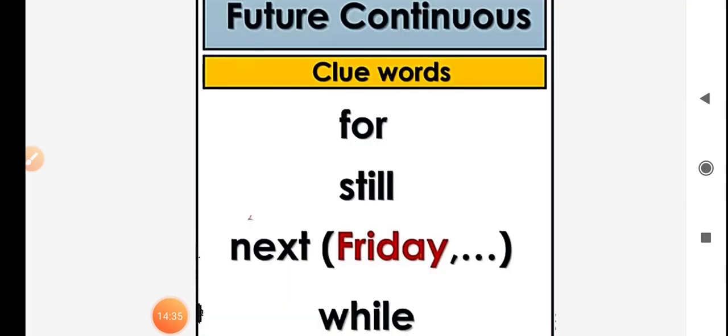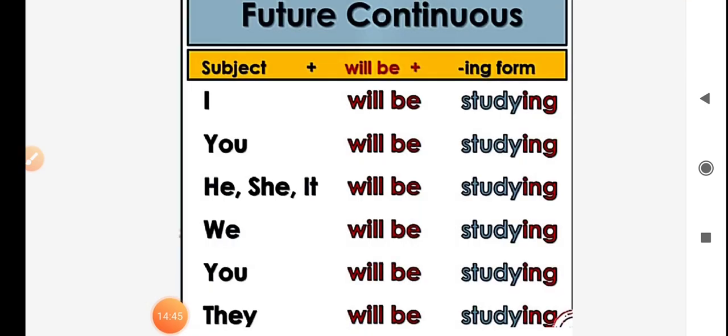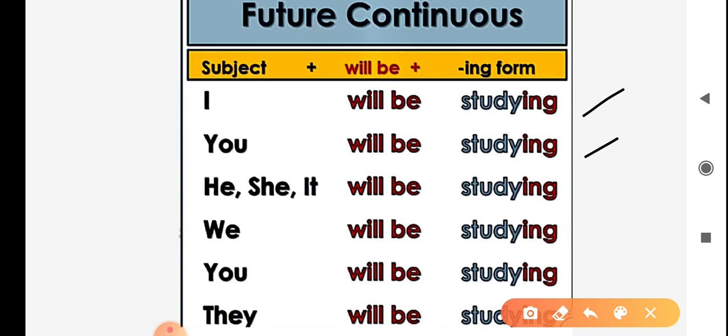Here are some clue words for future continuous tense. They are for, still, next Friday, next Monday, while. Some more example of affirmative sentences in future continuous tense, and they are I will be studying, you will be studying, he, she, it will be studying, we will be studying, they will be studying.